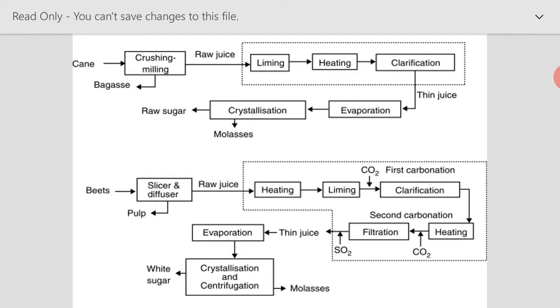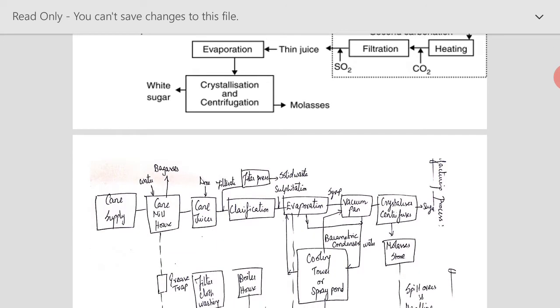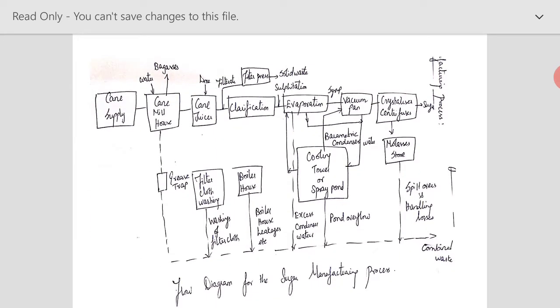In the same way with beets, the beets will first be sent to the slicer and diffuser, and the residue coming from this is the pulp. The raw juice will be subjected to heating, liming, clarification and filtration, and the thin juice will be subjected to evaporation, crystallization and centrifugation, where your white sugar and molasses will result. So this is a typical sugar manufacturing process, and this flowchart we have already discussed, but I have to specify certain important things here.